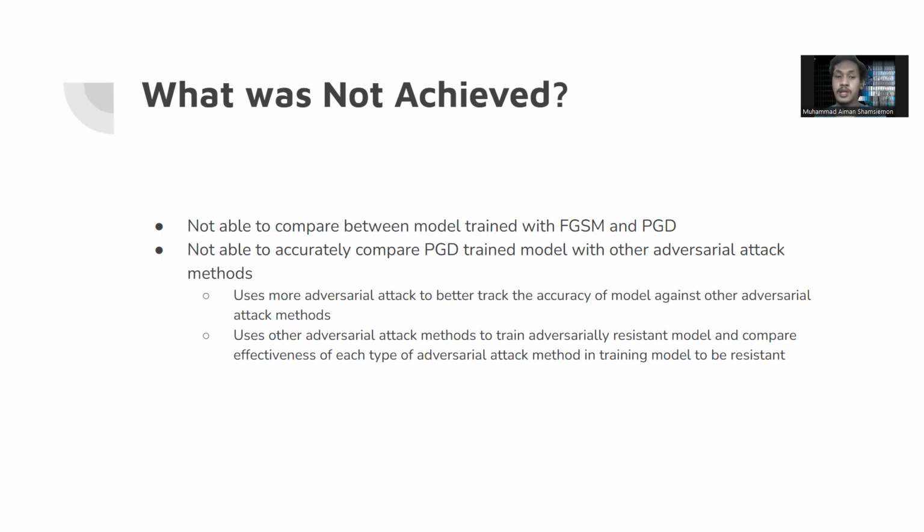And also we want to try training the model using other adversarial attack methods and see how the cost-benefit, how the effectiveness of the attack and the cost of the effect all play into each other. So that is all for this side of the presentation.